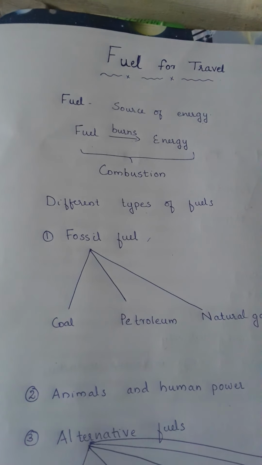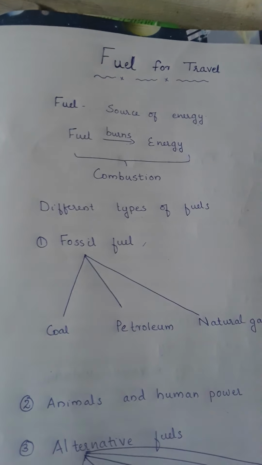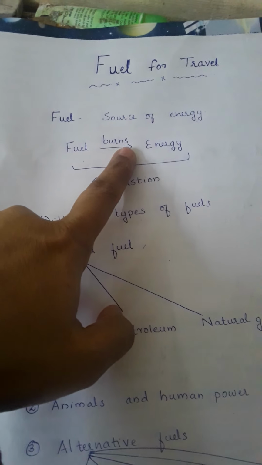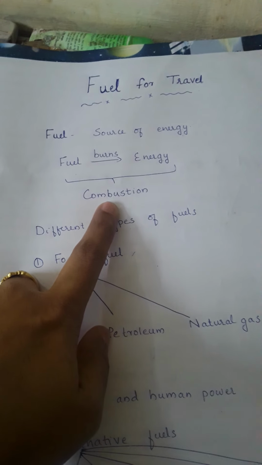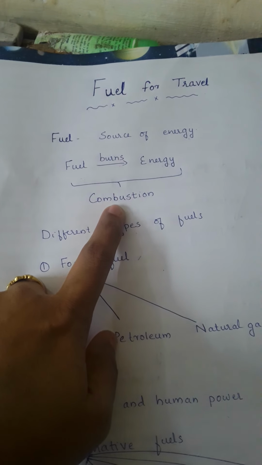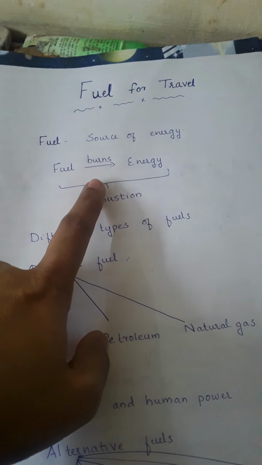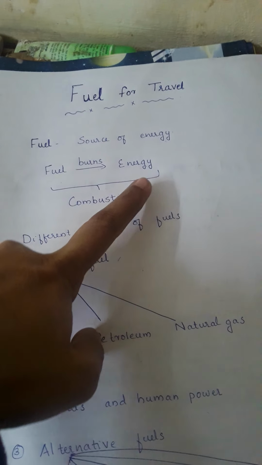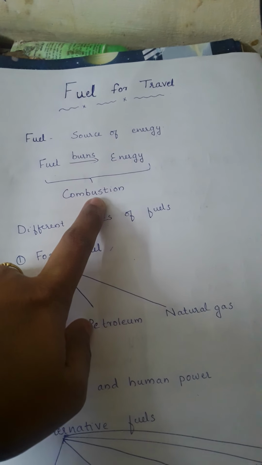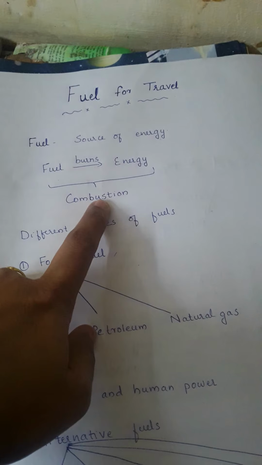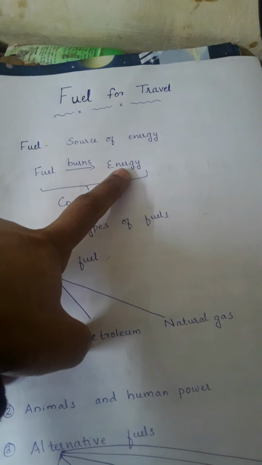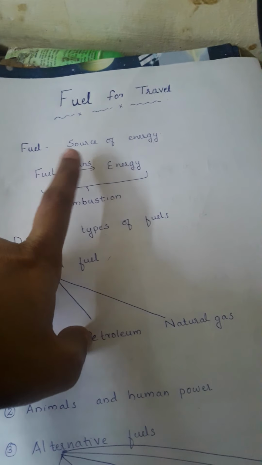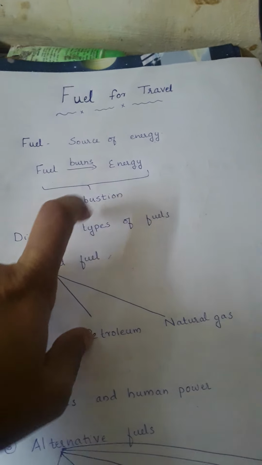How does this fuel produce energy? When the fuel burns, it releases energy. That process is known as combustion. When the fuel is burned, energy is released. Through the process of combustion, fuel produces energy. Fuel converts into energy.